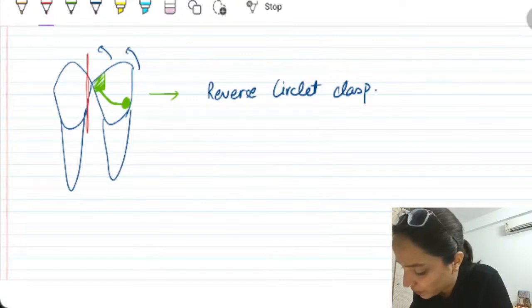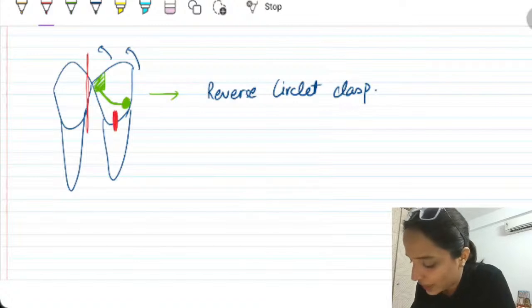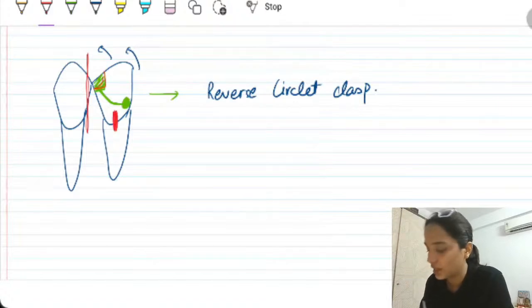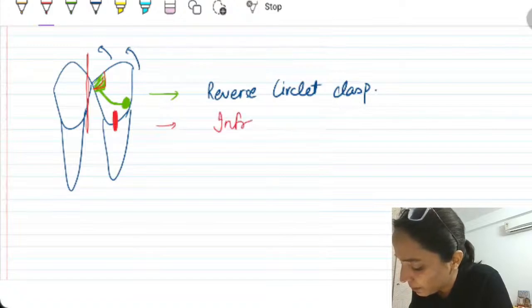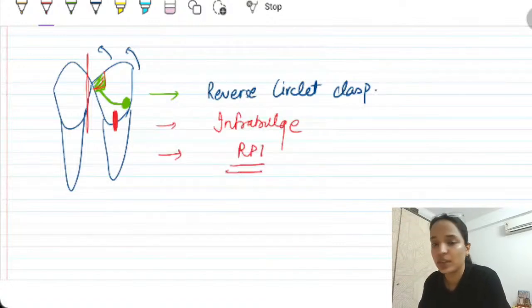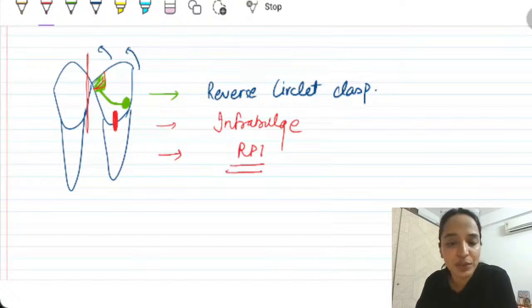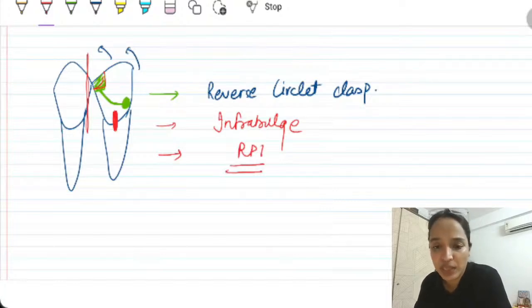Infrabulge clasps are what? They usually engage the mid buccal area, right? And again, they have an occlusal rest at the mesial position. So you can go for infrabulge clasps. Specifically, you can go for RPI systems. So these are your choices of clasps in a distal extension case.